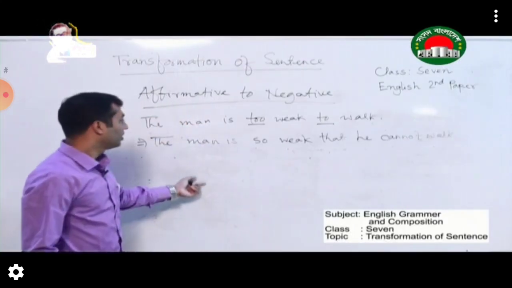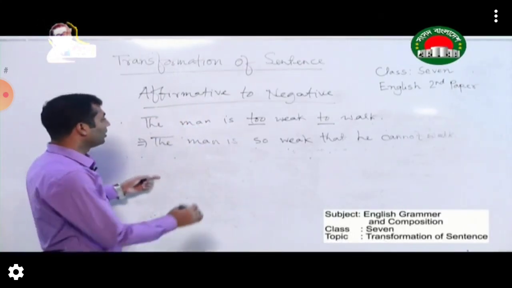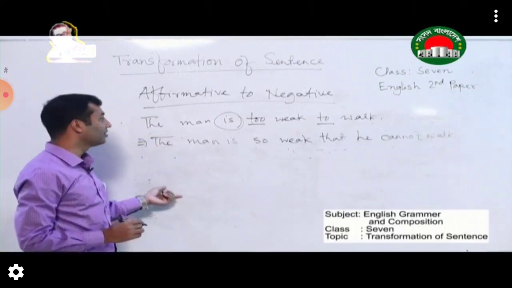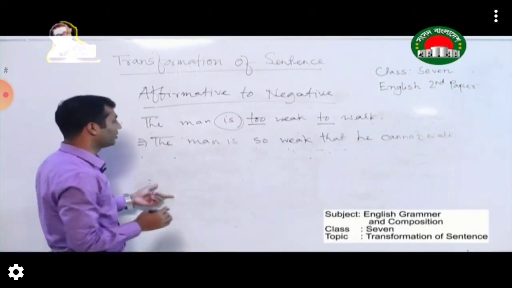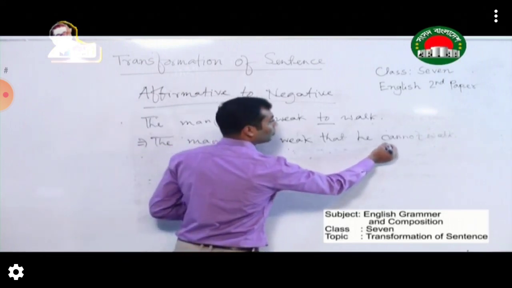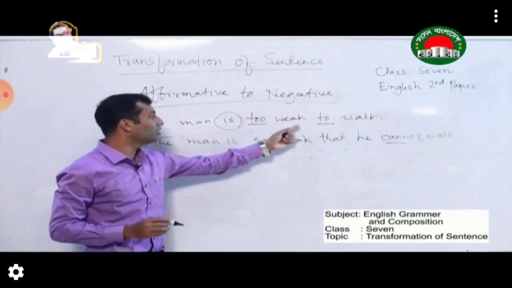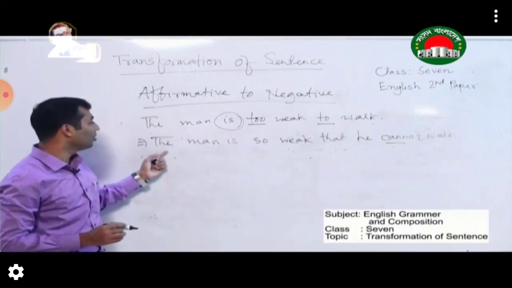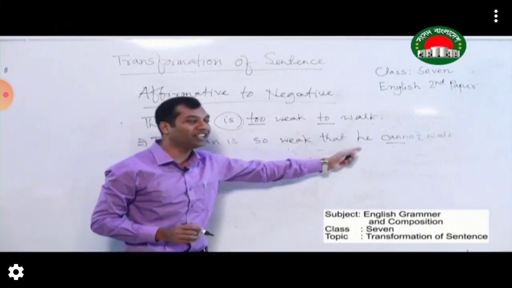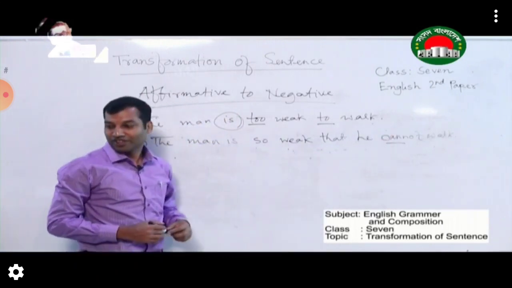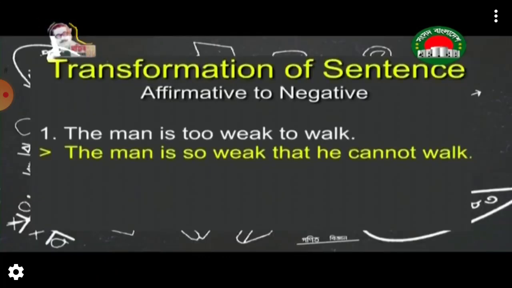Well, dear students, you must always remember, if the main verb is in past tense, then it will become could not. For example, if it was like this, the man was too weak to work, then it would become the man was so weak that he could not work. Understand? I hope that you have understood.